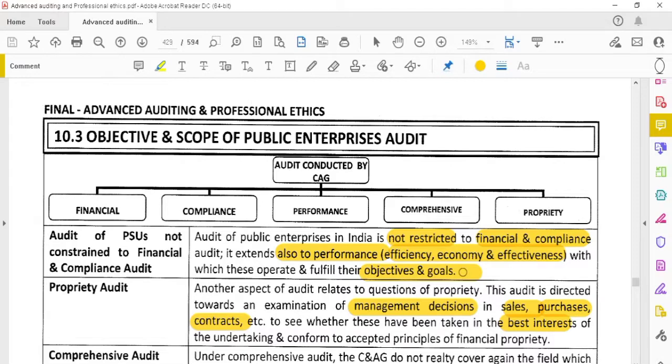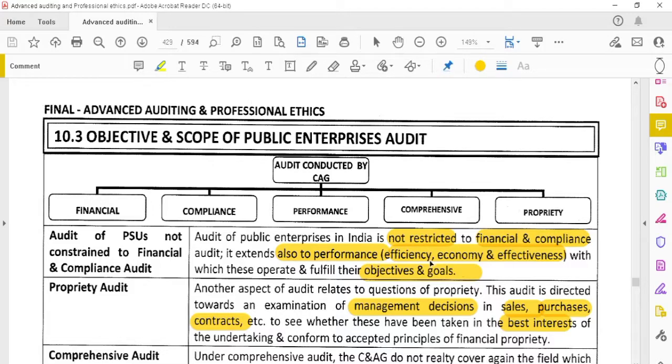Everything has to be checked on whether they are fulfilling the objectives and the goals. That also has to be verified in the case of public sector undertakings. So it is not only constrained to the financial and compliance audit, it is also extended to the performance audit. That is the first point.